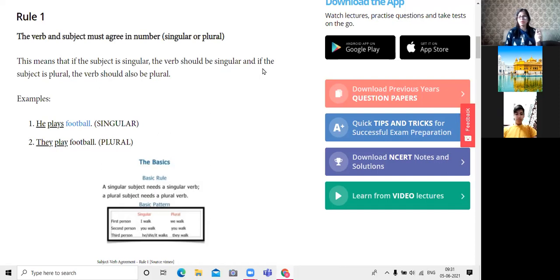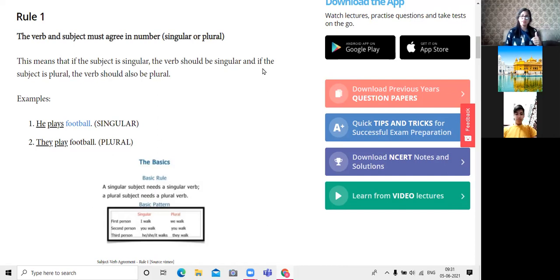And second person pronoun is you, and with you the same formula is there. You speak honestly, you behave honestly, you do your work in time. So with you also we use only base form of verb.